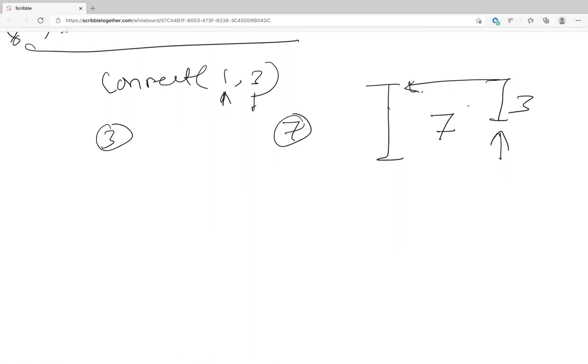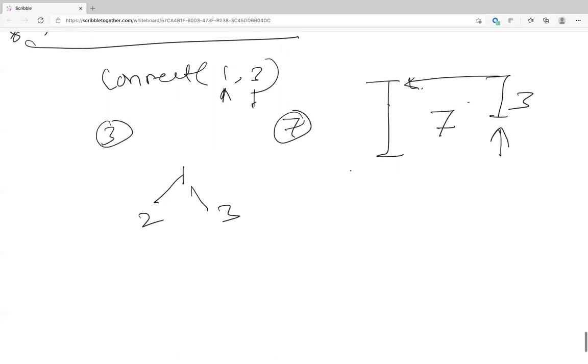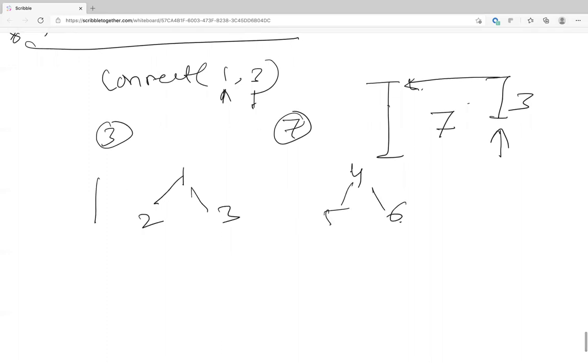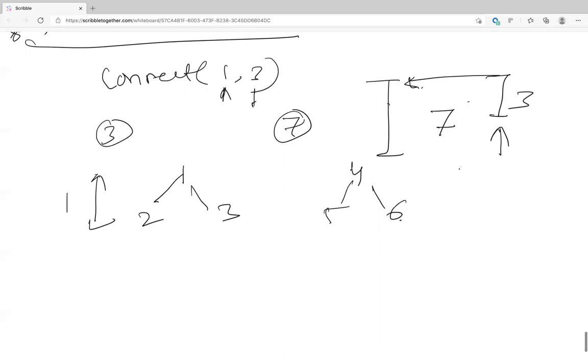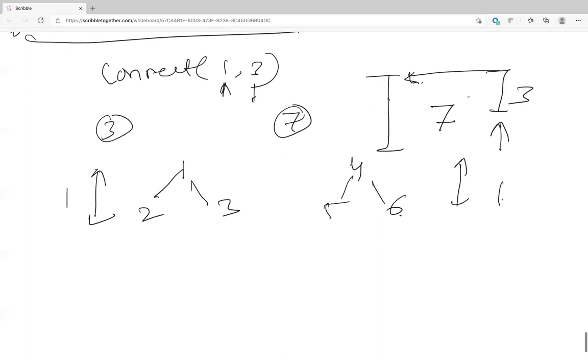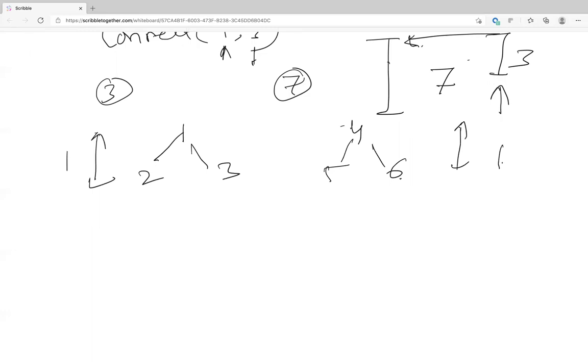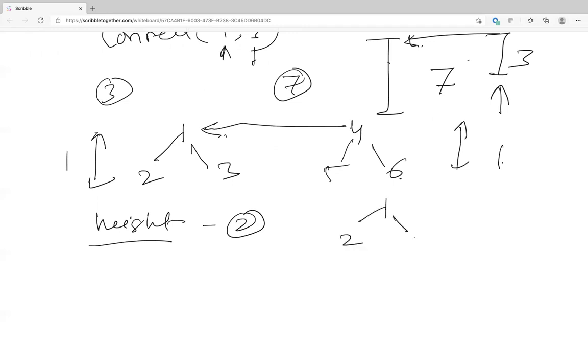Now let me give you an example. Let's say we have 1, 2 and 3. This is one tree, and let's say you have 4, 5 and 6. Let's say the height of this is 1, and this is 1. When you connect these two trees, basically you connect 4 to 1. What is the height of the resulting tree? 2. Right, so basically 1, 2, 3, you have 4, 5 and 6.